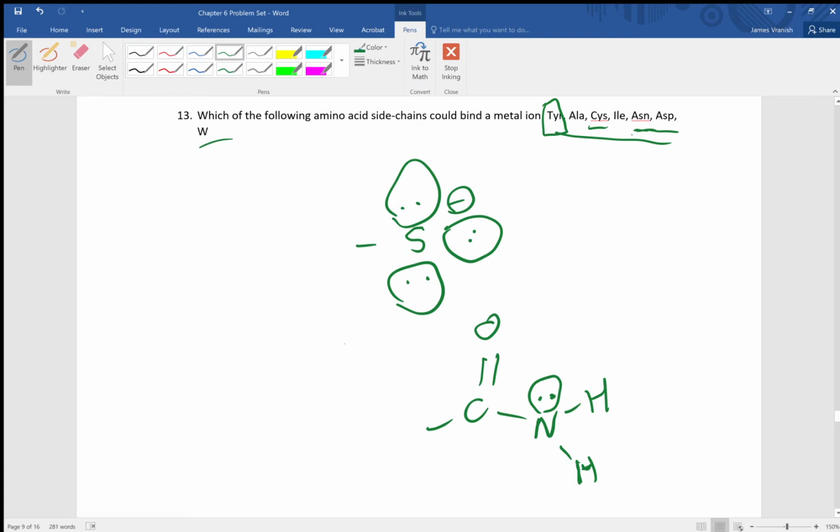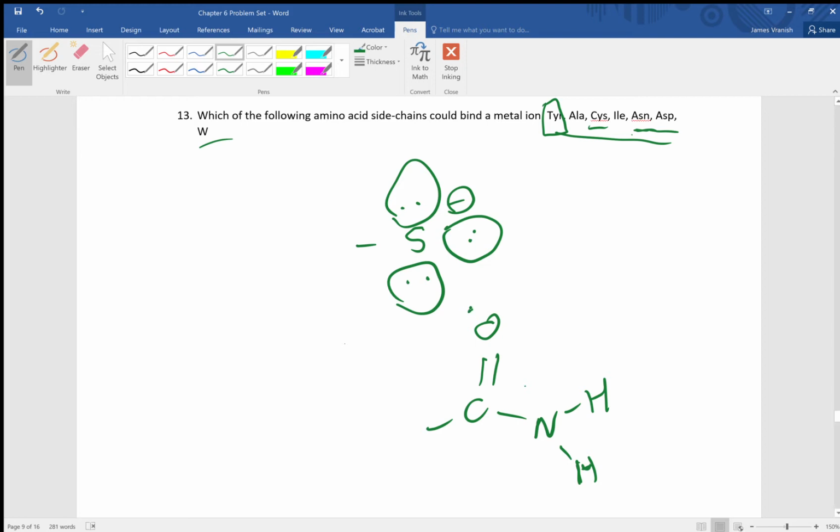Well, the thing you have to remember about this lone pair of electrons on the nitrogen is that it's actually locked into a resonance structure with the oxygen. So because of that, the lone pair on the nitrogen isn't really available for donating to metals.